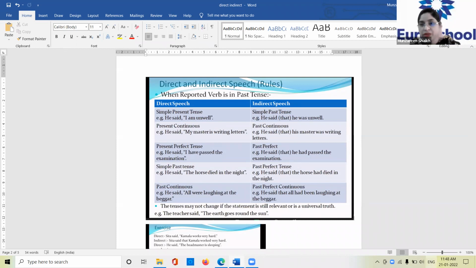Now I want another student to give me the answer. All right. Simple past tense. Okay, no, over here. Simple present perfect tense. What is the example of present perfect tense? Who will tell me? He said, I have passed the examination. Okay. Present perfect means I have passed the examination. Now, how did it become past perfect, Aditya? He said that he had passed the examination. Yes, he had passed the examination.